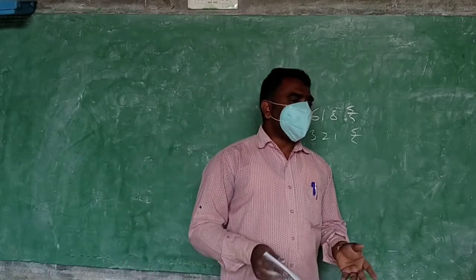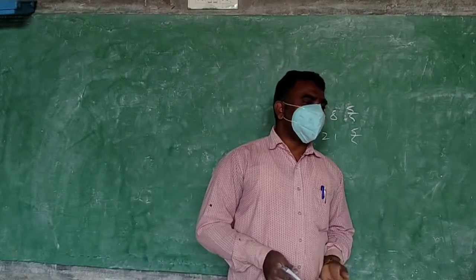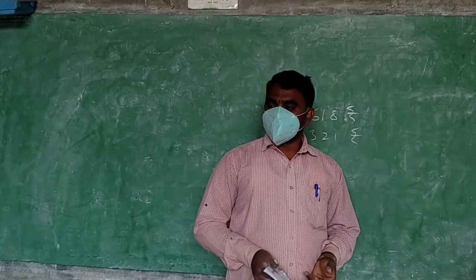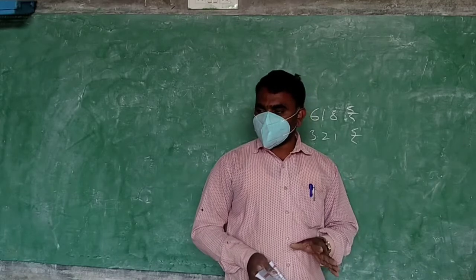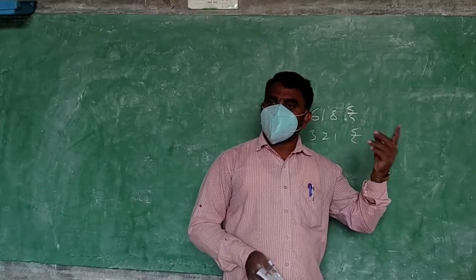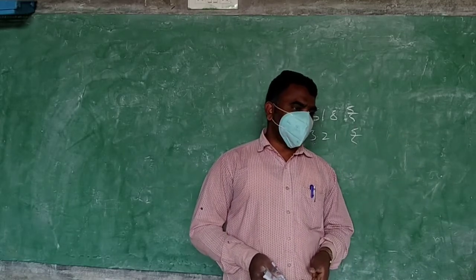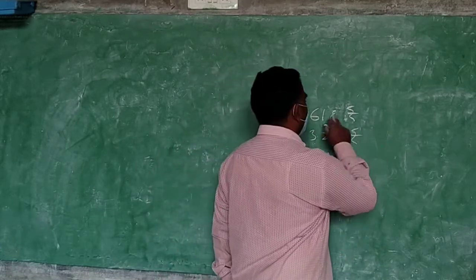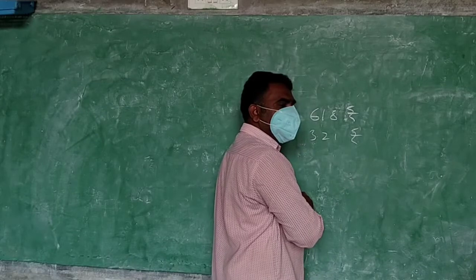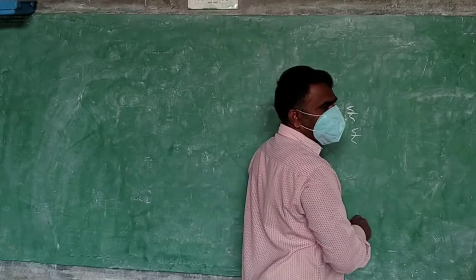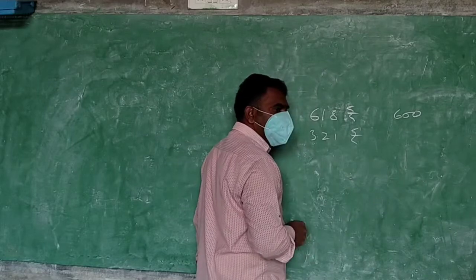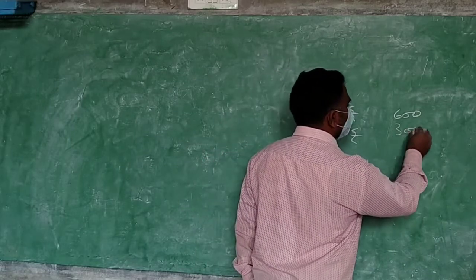I am saying to you, make it close to hundreds. Don't give the answer first. First write the closest hundreds. What is the closest 100 for 618? 600. 600 is closer. For 321, what is closer? 300.